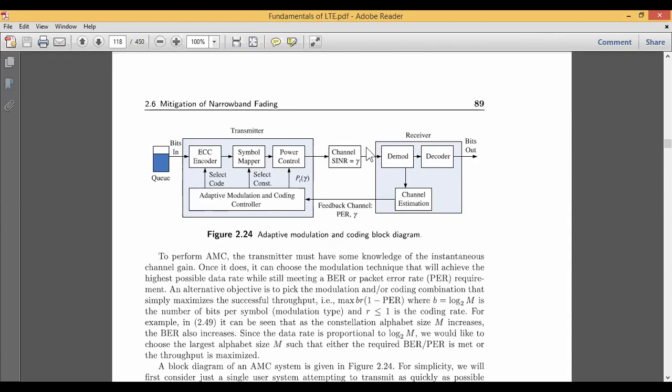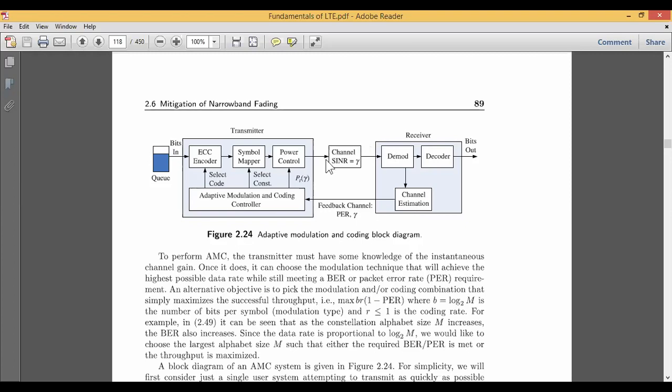Based on the channel, we select which modulation technique will be better for high data rate transmission with less bit error rate. No doubt we may encounter some bit error rate or packet error rate, but it should not be more.